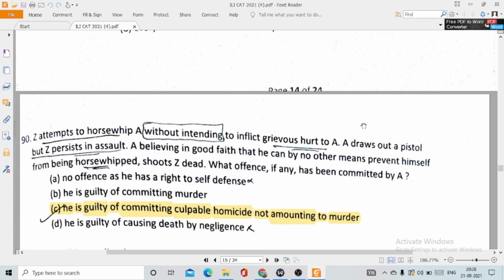Then 90. Z attempts to horsewhip A without intending to inflict grievous hurt to A. A draws out a pistol but Z persists in assault. A, believing in good faith that he can by no other means prevent himself from being horsewhipped, shoots Z dead. What offense, if any, has been committed by A? This is option number C. He is guilty of committing culpable homicide not amounting to murder. And let me tell you, this illustration has been given under exception 2 of section 300 IPC, which deals with murder, and this exception deals with when culpable homicide is not amounting to murder.